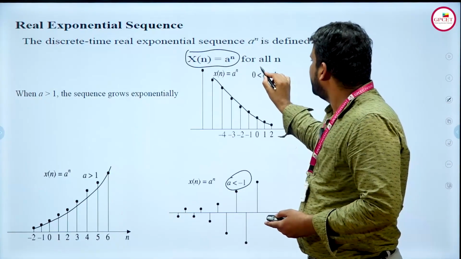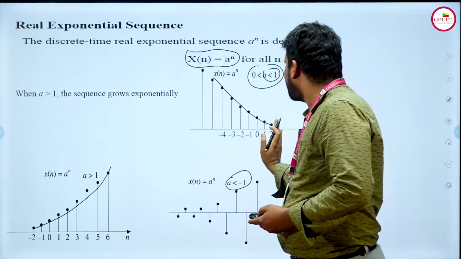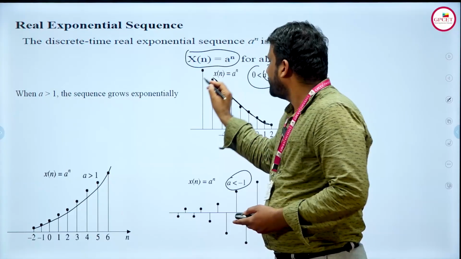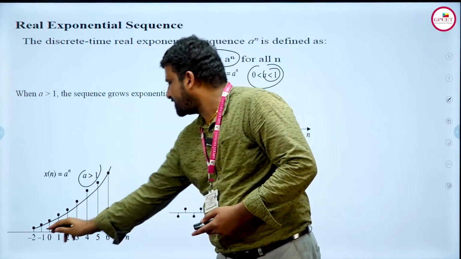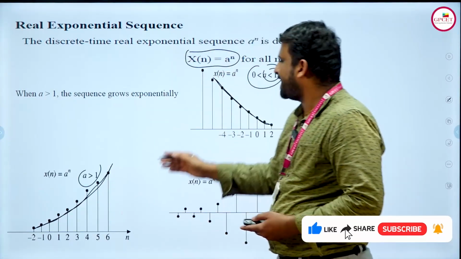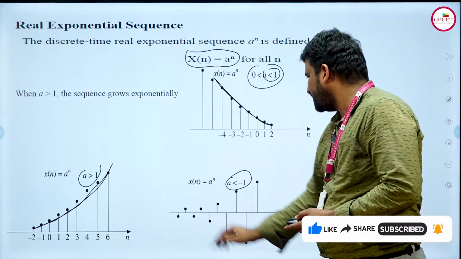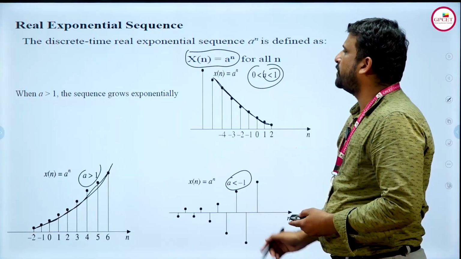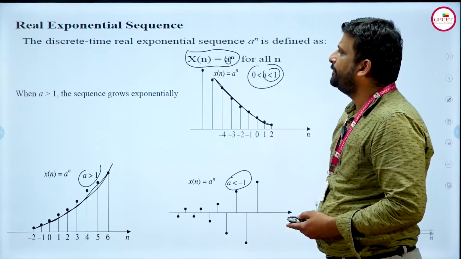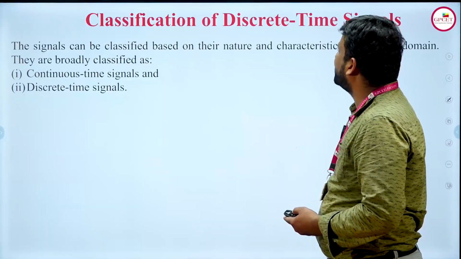That is 0 less than or equal to a less than or equal to 1, this one. If a is less than or equal to 1, on the left hand side it is exponentially increasing. And for a greater than or equal to, you can see all the real values, that means positive values, it is increasing exponentially at the positive values. And if a is less than 1, this is the final representation of the real exponential. That means it is increasing exponentially.